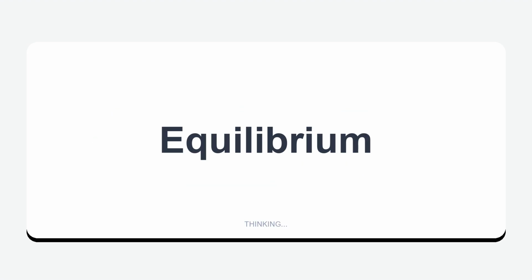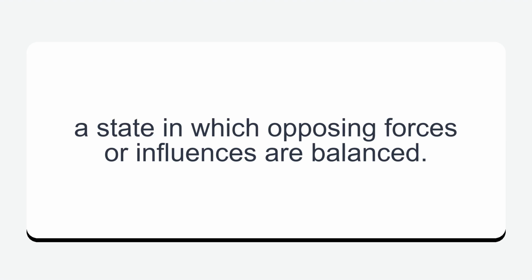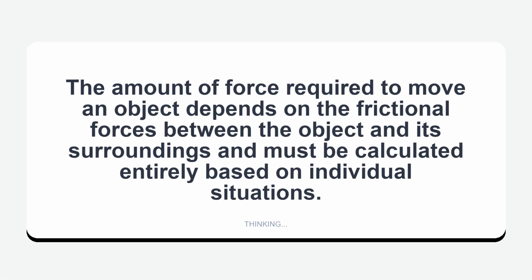Equilibrium. A state in which opposing forces or influences are balanced. The amount of force required to move an object depends on the frictional forces between the object and its surroundings and must be calculated entirely based on individual situations.